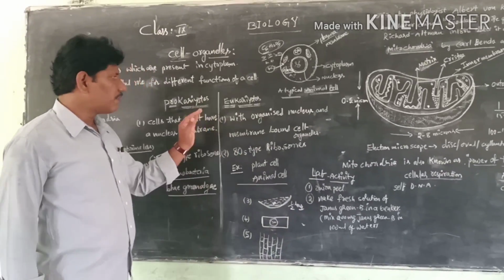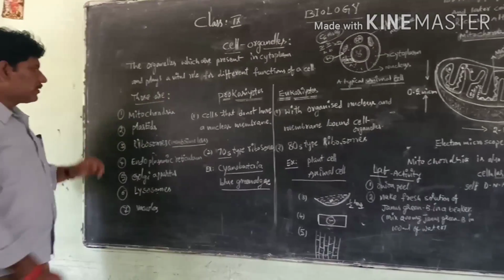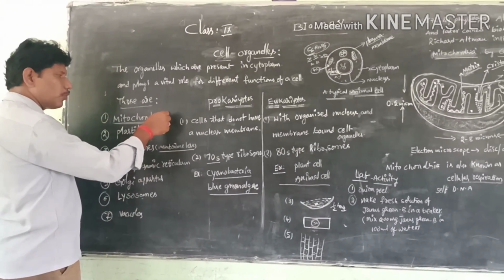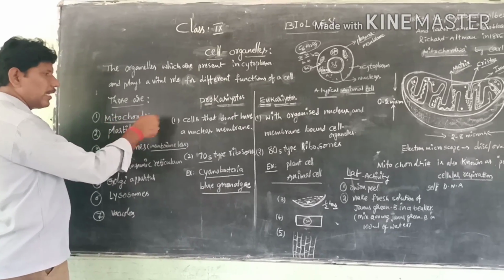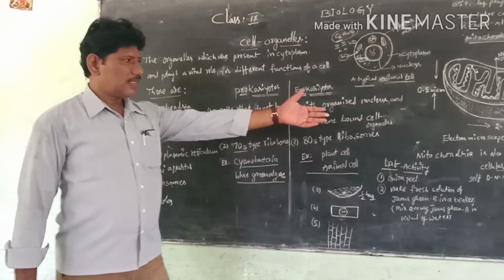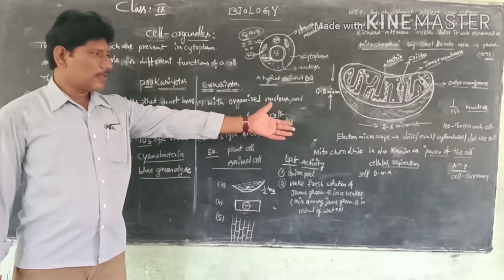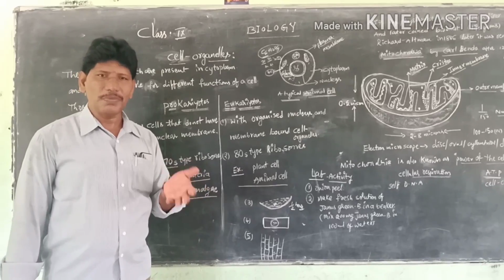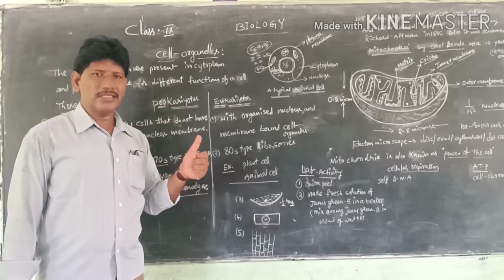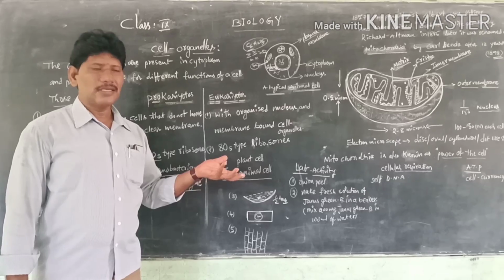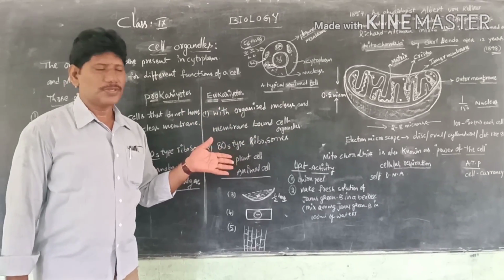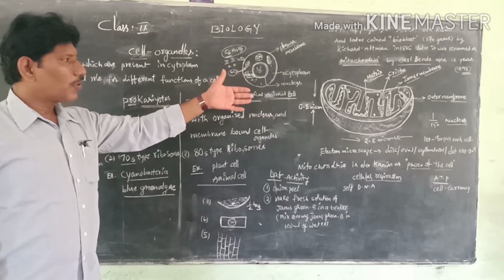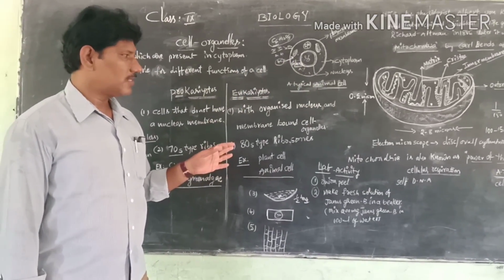This is one of the most important cell organelles, usually present in both plant cells and animal cells. In both, mitochondria help in energy synthesis in the form of ATP. Adenosine triphosphate is called the cell currency, just as our currency is rupees. The cell requires energy in the form of ATP, adenosine triphosphate. So mitochondria are popularly known as the powerhouses of the cell.